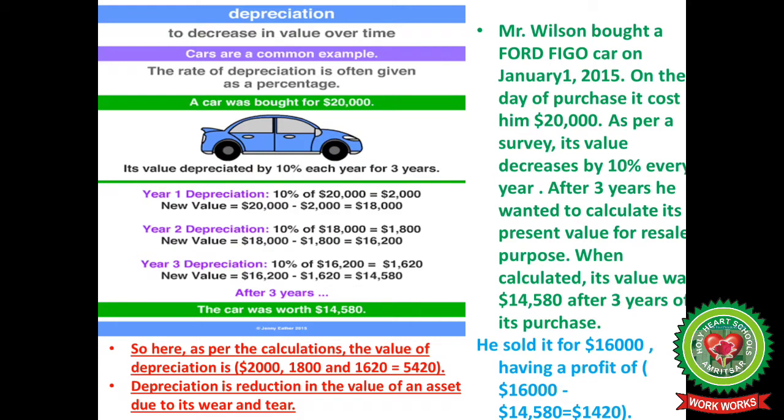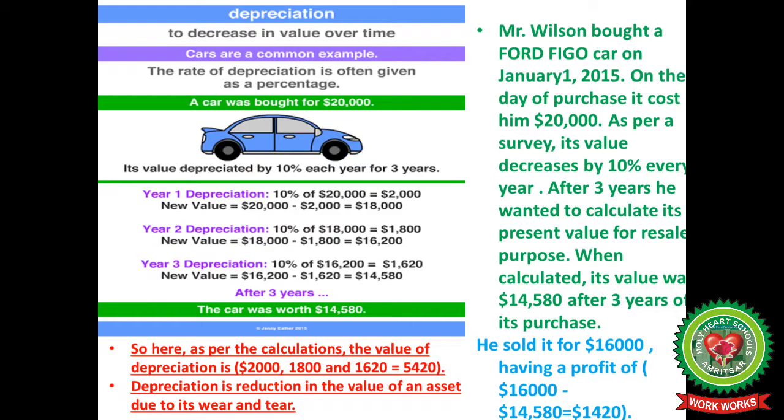Cars are a very common example to explain the concept of depreciation. The rate of depreciation is often given as a percentage. A car was bought for $20,000. Its value depreciated by 10% each year for 3 years. First year depreciation upon $20,000 is $2,000, so its value remains $18,000. In the second year, when you apply 10% on $18,000, your depreciation comes out $1,800, and the value of the car would be $16,200.